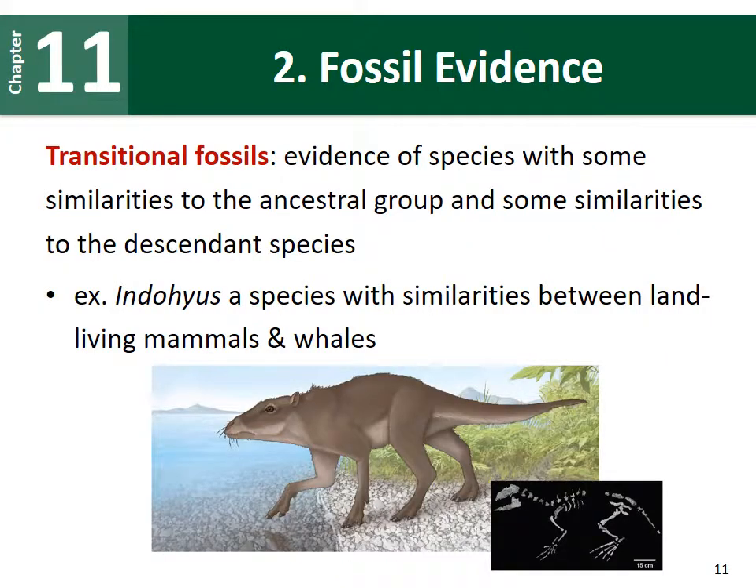These transitional fossils are really good evidence of species with some similarities to the ancestral group, and these species have some similarities related to the descendant species. So here we have that example again. We have a species that has similarities between the land-living mammals, which would be that ancestral group, and modern-day whales.